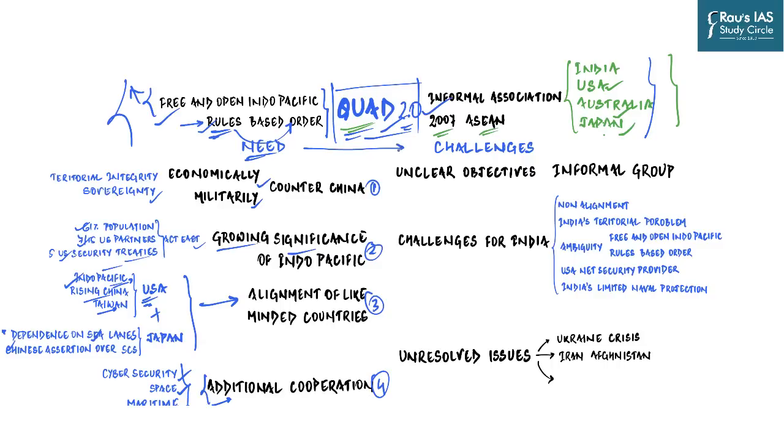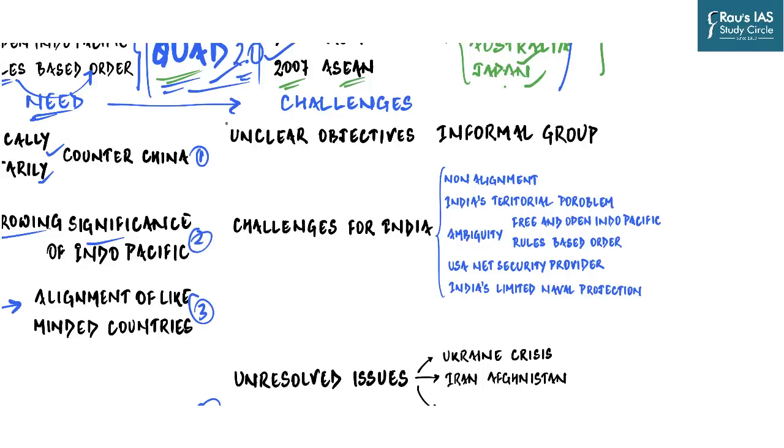But at the same time, when we project it into the future, we feel that there are certain intrinsic issues with the Quad, or challenges which the Quad needs to resolve before it moves forward. The first and foremost challenge which Quad faces is with respect to its unclear objectives and it being an informal group.